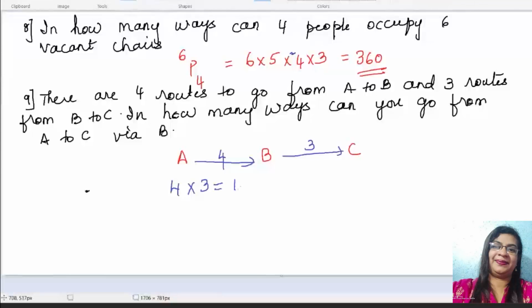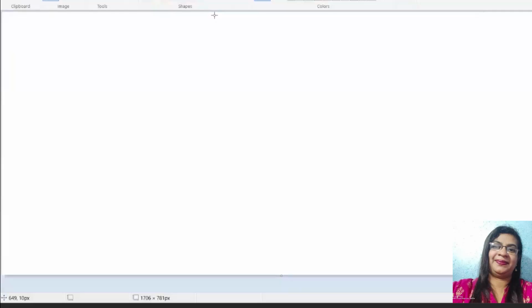Okay, so just understand the question. So here there are 3 cities we will think: A and B and here C. Okay, so from A to B, how many routes are given? 4 routes. So from A to B, there are 4 routes to go. Okay, from B to C, how many are given? There are 3 routes to go. I have to travel from A to C going through B. I can go through how many routes? Tell me. This is nothing but yes, it is 12 is the right answer.